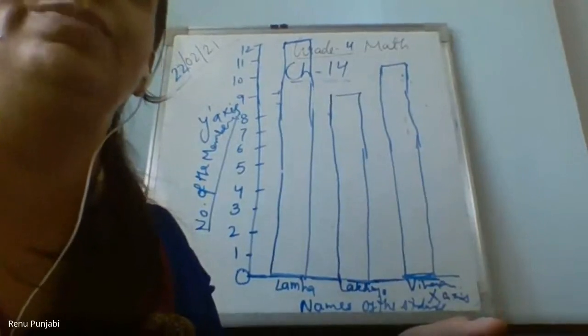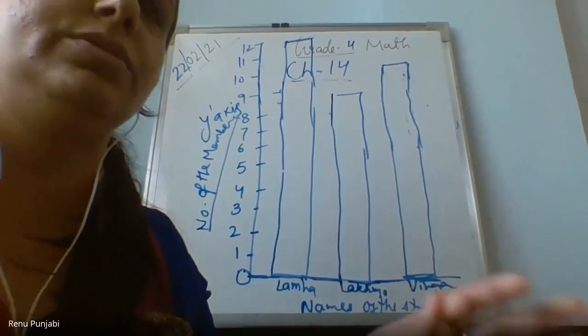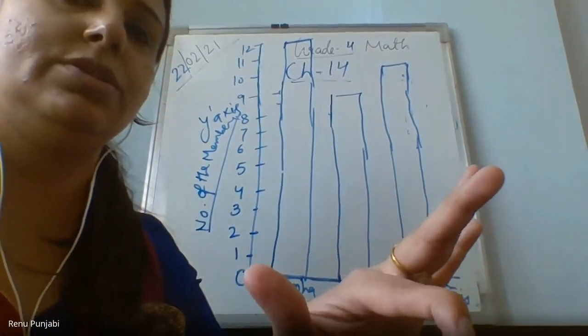Once you finish, please show it to me also. In chat box and in notebook also, I want to see your bar graph. Everyone's bar graph I want to see. Information also you collect. Question also you please prepare.